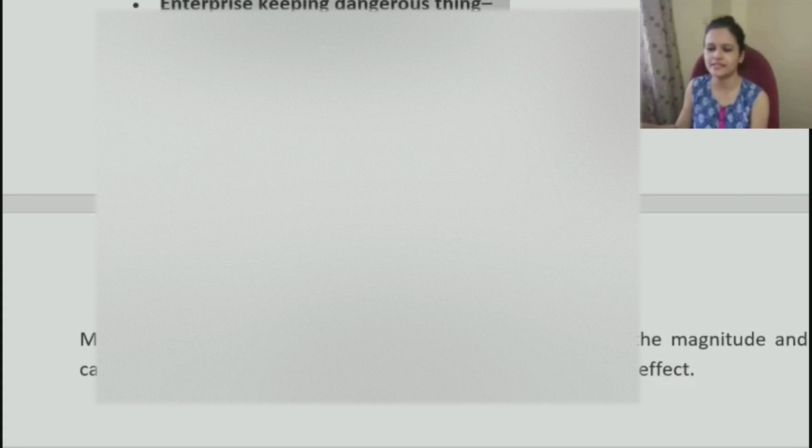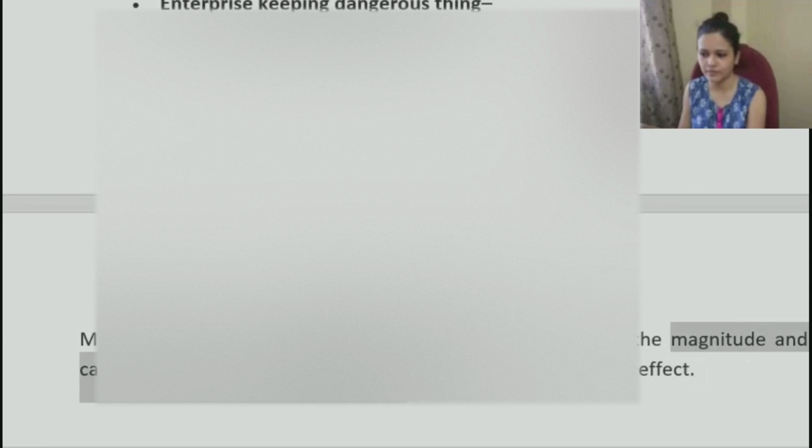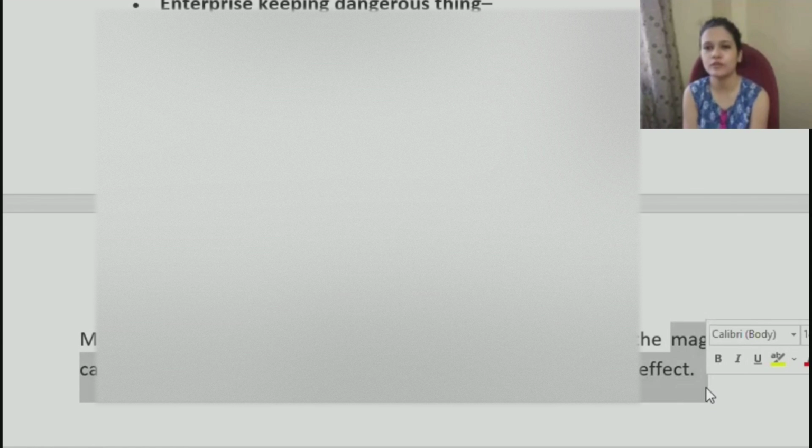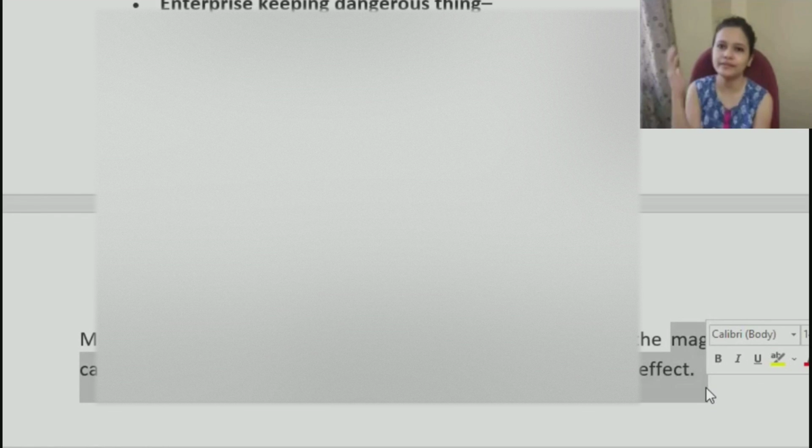So as a result, in this case, it also laid down the measure of compensation. While deciding the amount or quantum of compensation that is payable, we should look at the magnitude and capacity of the enterprise so that it can have a deterrent effect. That means we will look into the size and capacity of the enterprise, how big it is, and accordingly the compensation would be fixed.